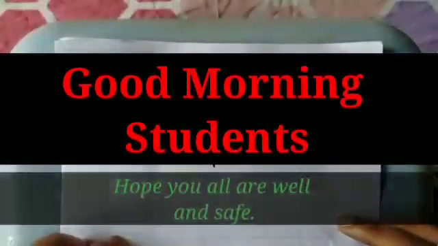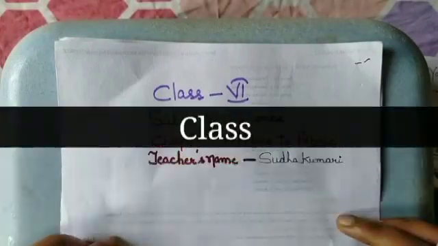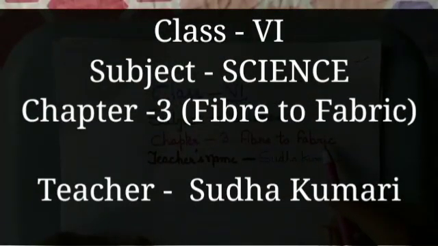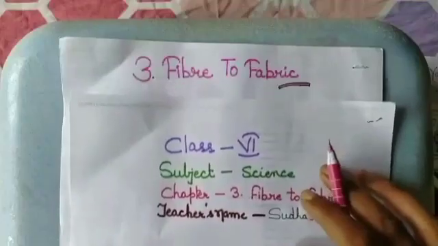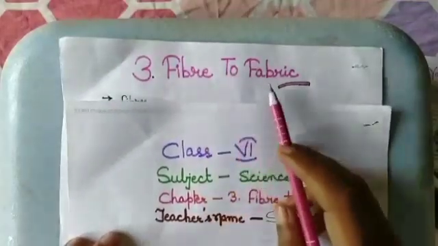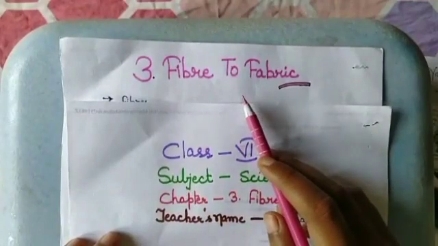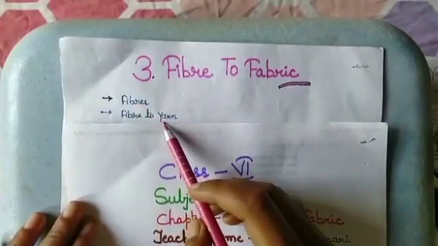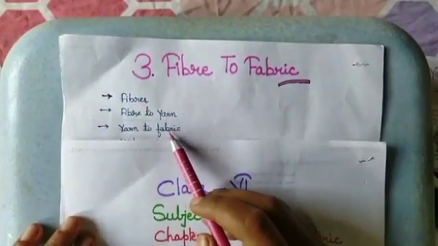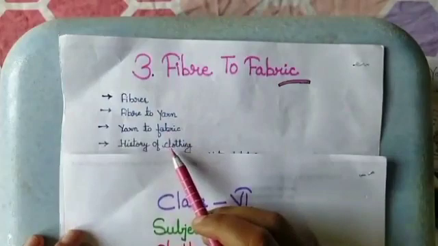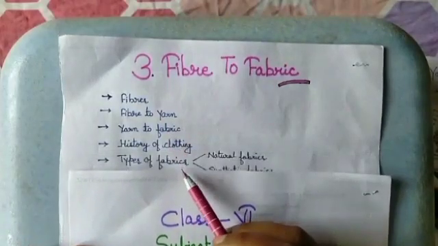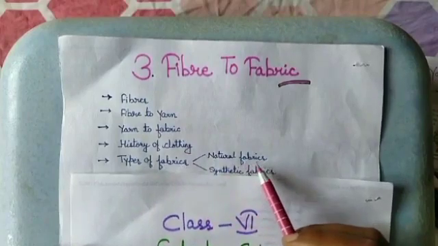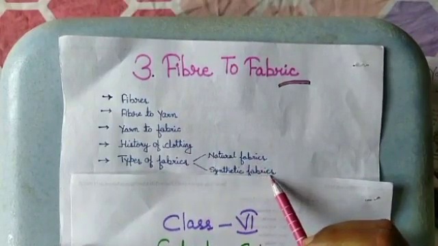Hello students, today I am going to start our third chapter of science, that is fiber to fabric. In this chapter we have to study topics like fibers, fiber to yarn, yarn to fabric, history of clothing, types of fabrics, and in types of fabric we have to study about natural fabrics and synthetic fabrics.